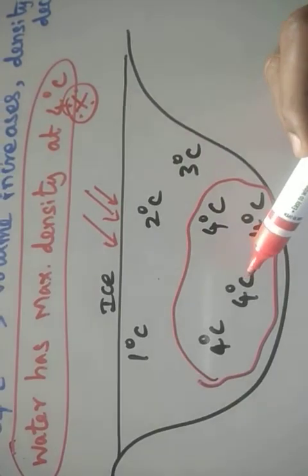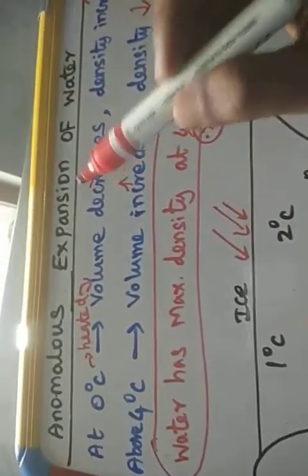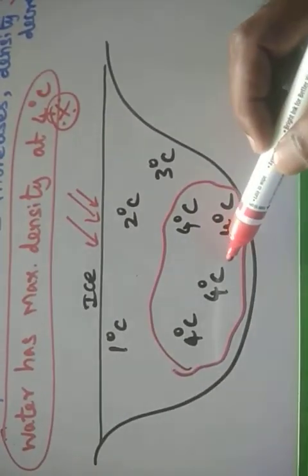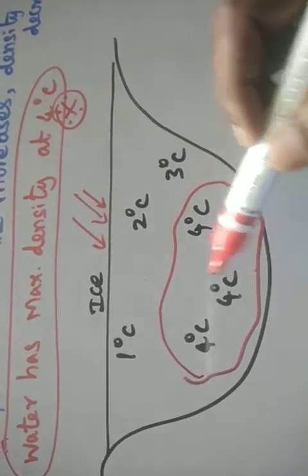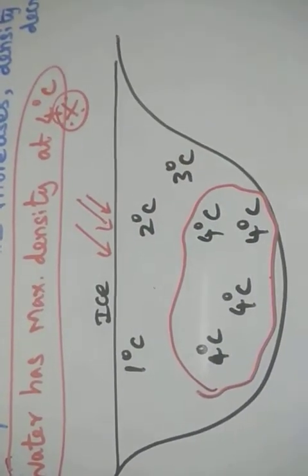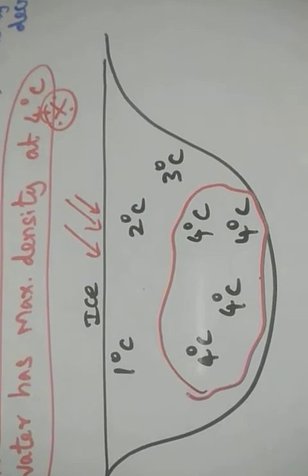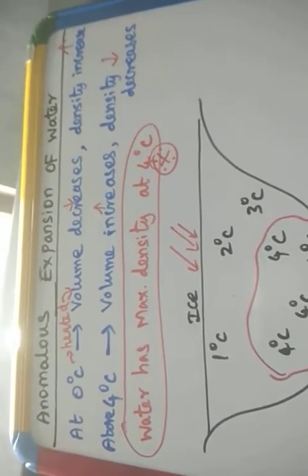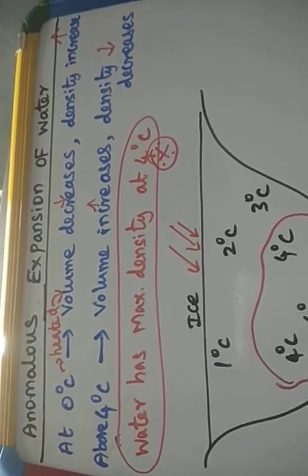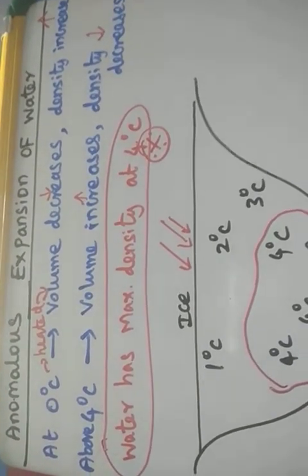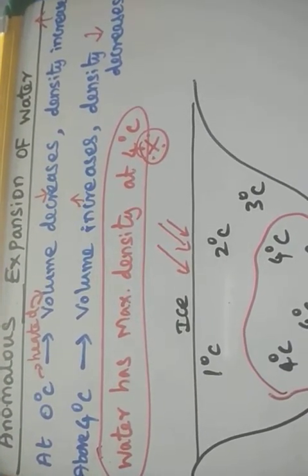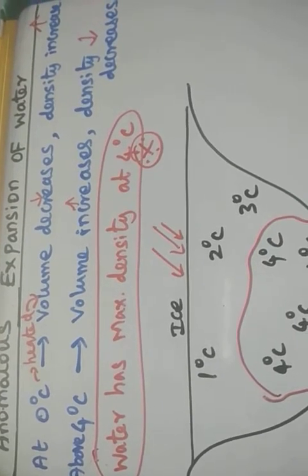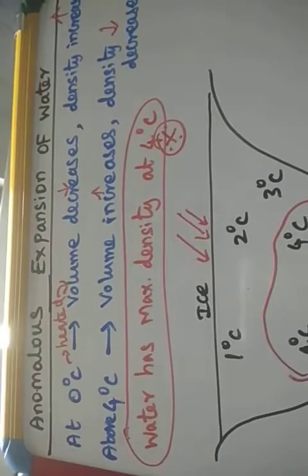If this property were not held by the water, what would happen? The freezing would take place from the bottom of the lake to the top. So this would destroy the entire plant and animal life in the water. So this is very, very important. Water is very important for any life on the earth. So the very peculiar property of water is the anomalous expansion of water.